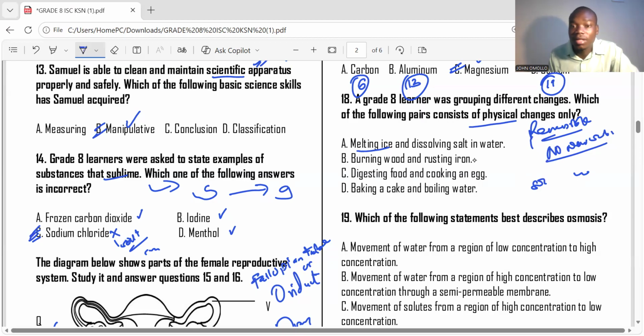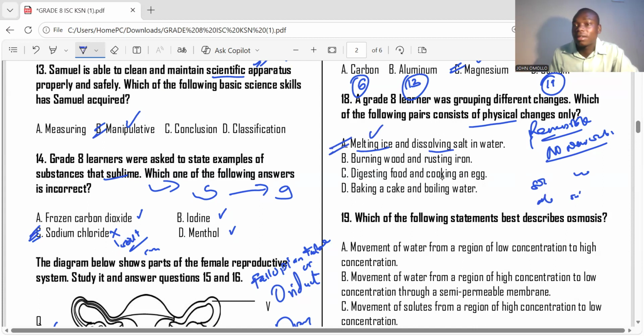Dissolving salt in water. When we dissolve salt in water, what happens? When we dissolve salt in water, it's going to be salty water. When we try to reverse that, it's going to be reversed. Are you getting that? We are going to get again salt and water. So the right answer is choice A.